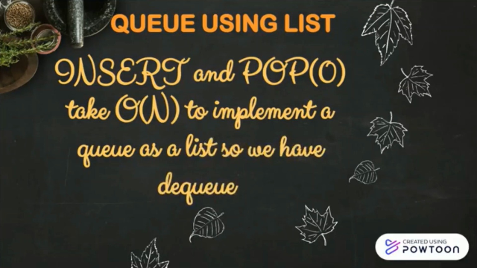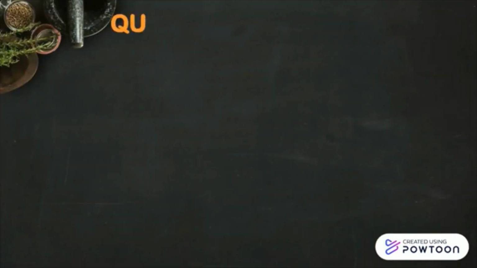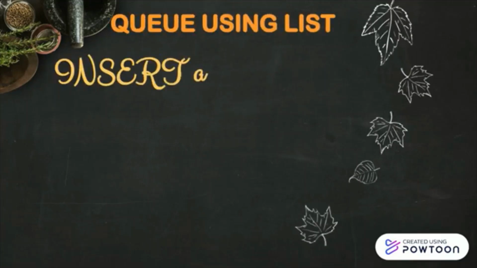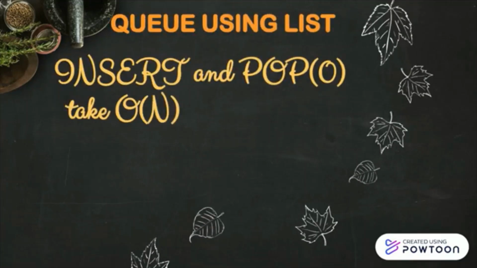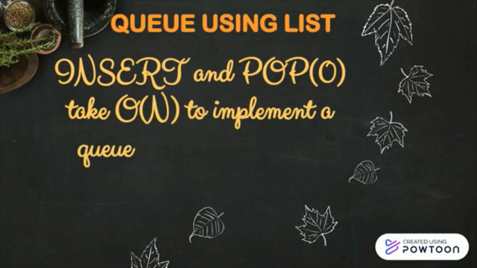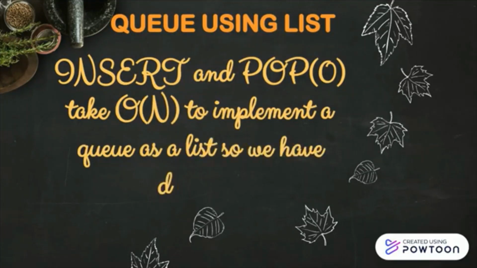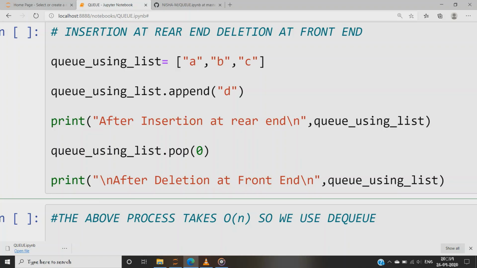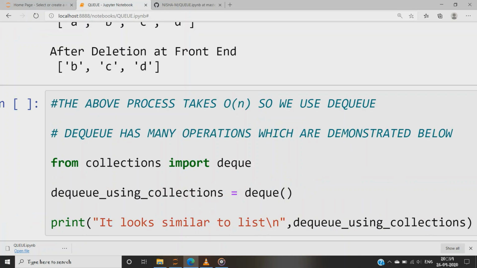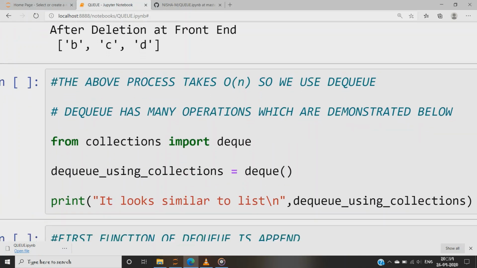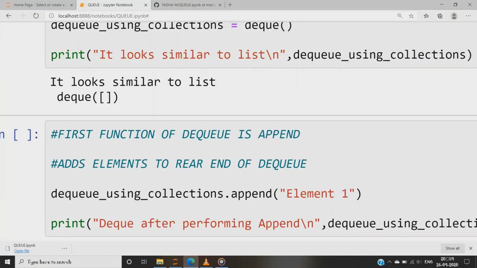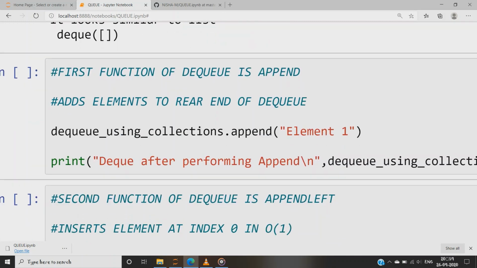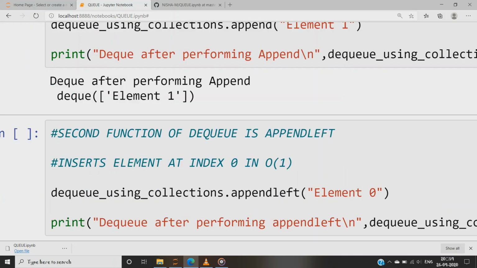In queue, we can perform insertion at rear end and deletion at front end by the functions insert and queue.pop. They take big O of n to shift elements and insert, or to delete and shift elements to the front. So we have a data type called DQ in Python in which we can use append left instead of insert and pop left instead of pop of 0, and the operations are more efficient than the list operations. So we can import DQ from collections module.